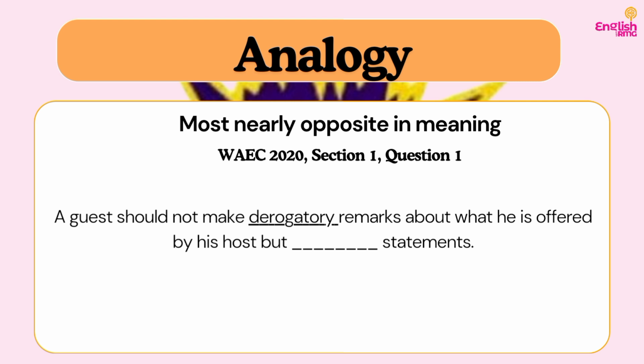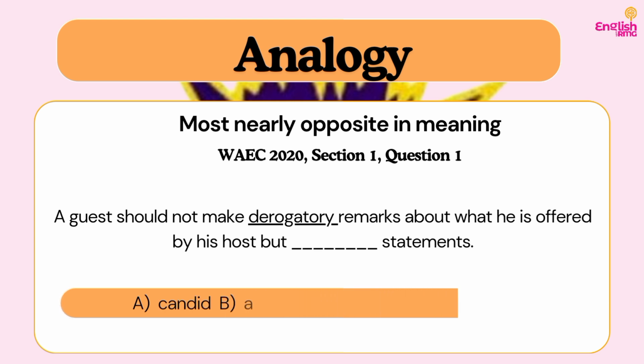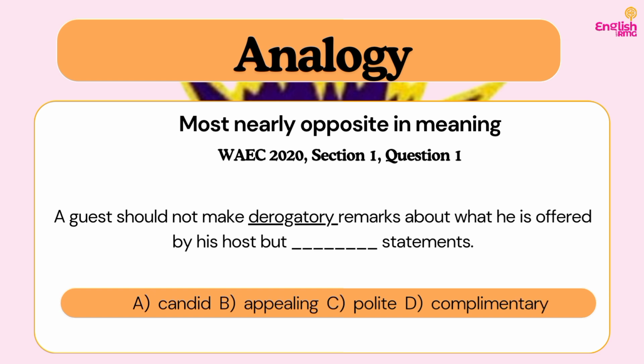So let's assume you visited your friend and she hosted you, provided you with some meal or snack, and you don't want to give a derogatory remark. That says you don't want to condemn whatever it is that she has given you. So what kind of remark are you going to give? Is it going to be A, candid, B, appealing, C, polite, D, complimentary? Candid means to be kind of factual. You can be candid and be derogatory. Do you understand?